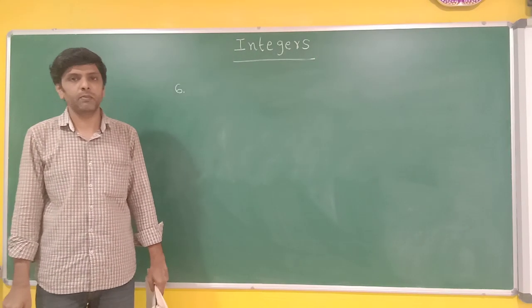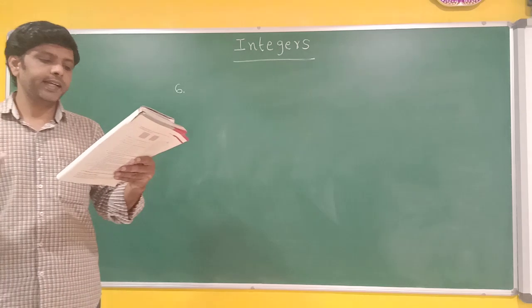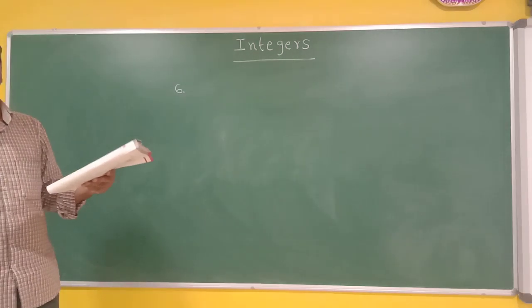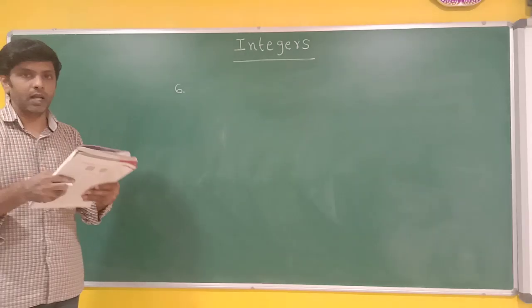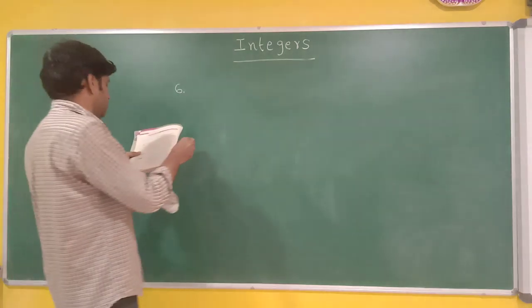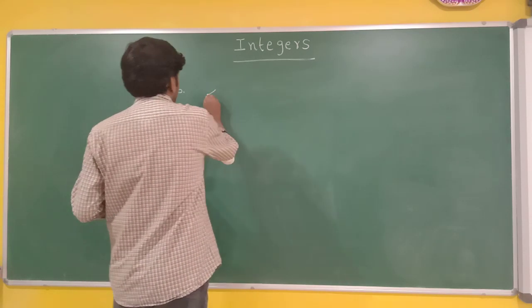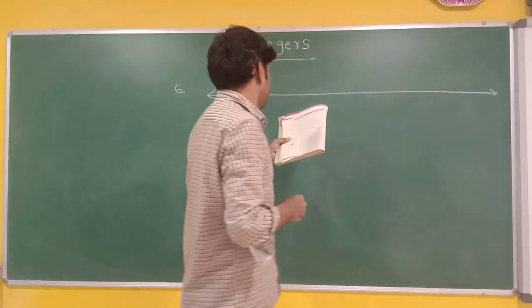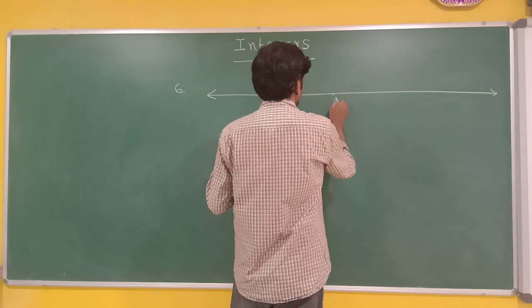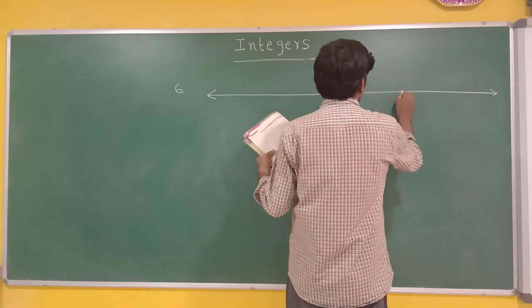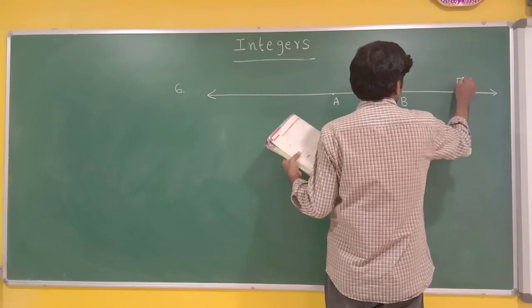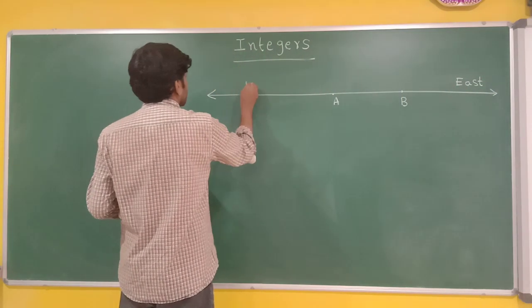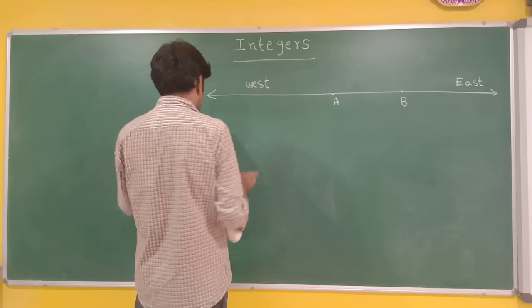Okay, children, sixth problem. Listen. A girl Rita is traveling from a point A to point B. Here they have given a diagram also. I am drawing a diagram. Listen carefully. They are drawing a line. Now, this is point A and this is point B. This is east direction and this direction is west. This is a diagram given in the question only.